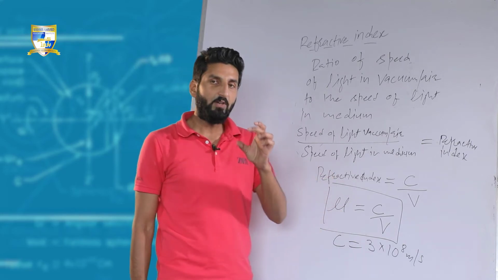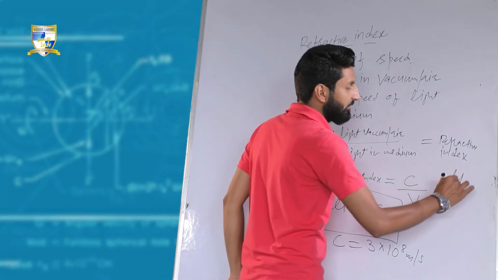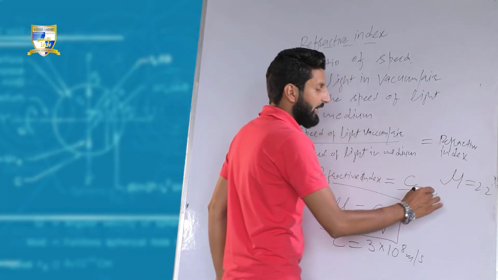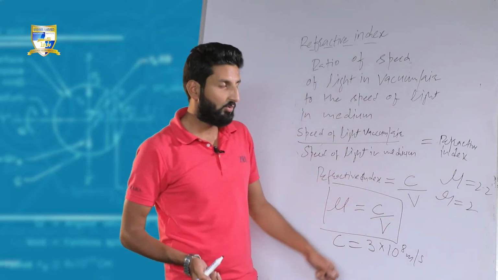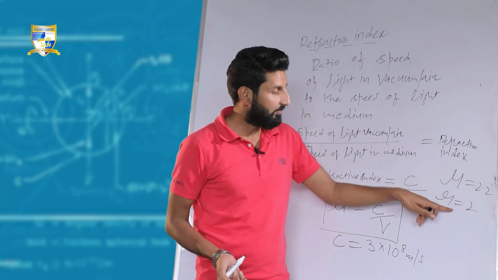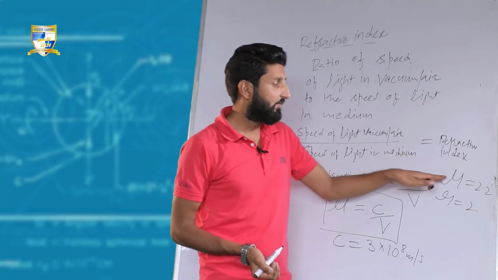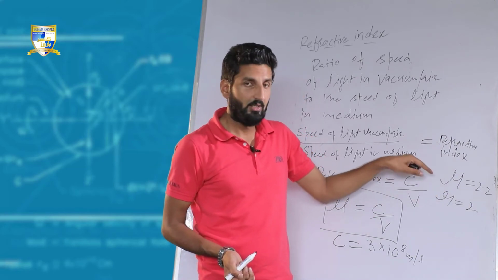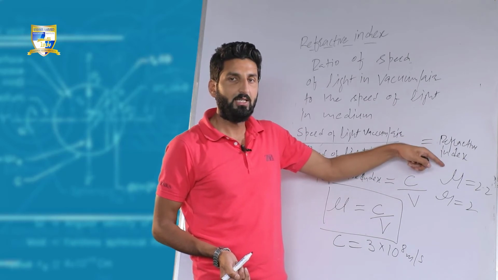Once we know it, for example, if the refractive index of one medium is 2.2 and that of another medium is 2, then we know that the first is optically denser and the other is optically rarer in comparison. That is, the speed of light in the first medium would be less, since it has the higher refractive index.